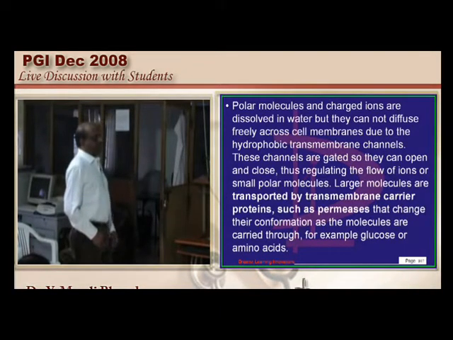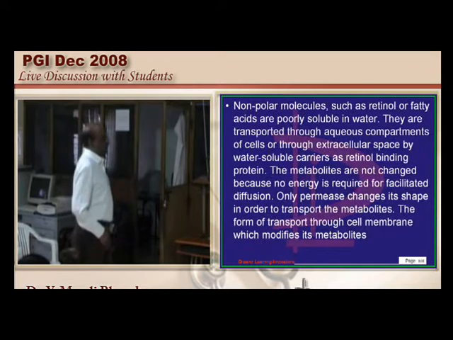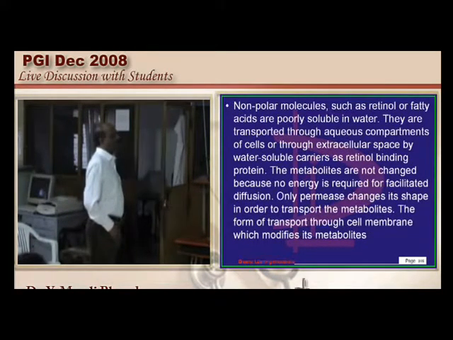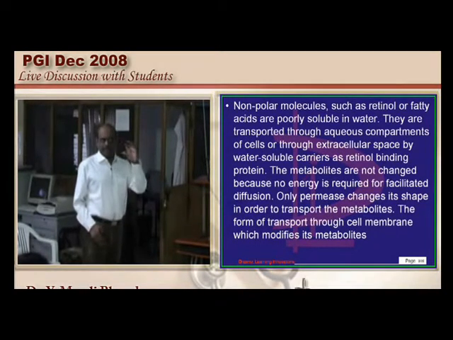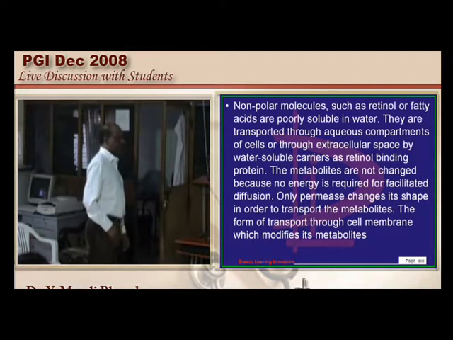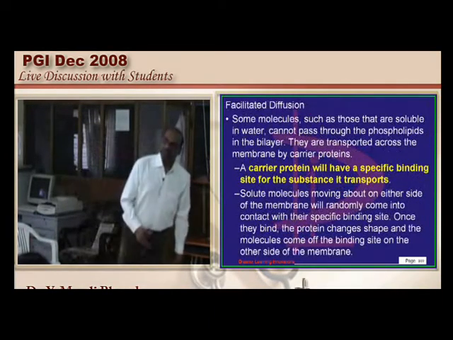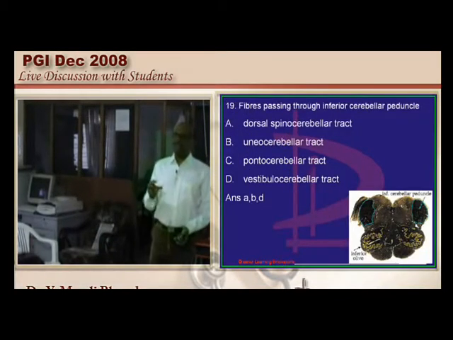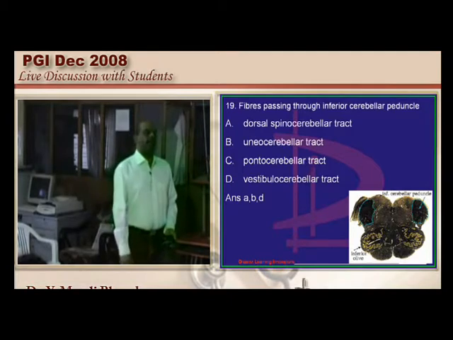Then it definitely requires transport proteins, and you have the transmembrane carrier proteins for doing that, and the carrier protein will have a very specific binding towards a specific substance, and there is no energy involved. These are all the true statements about it. Now what is the inferior cerebellar peduncle, middle cerebellar peduncle and superior cerebellar peduncle, very simple.